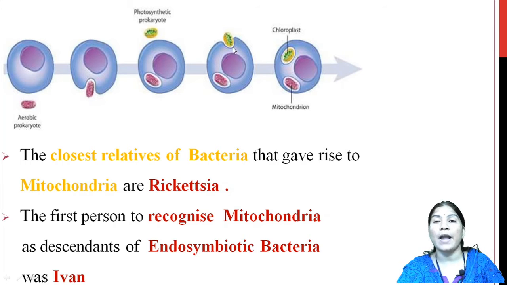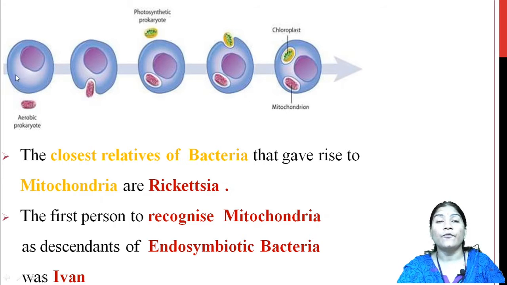When the photosynthetic bacteria are engulfed into the cell, there is formation of the chloroplast, and when aerobic bacteria are engulfed into the cell, they form the mitochondria.